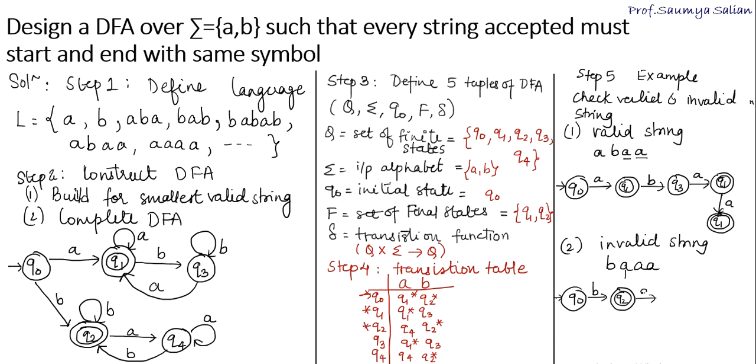Next input is A, Q2 on A. Q2 on A goes Q4. Next input A, Q4 on A goes where? Q4 on A goes to Q4. Q4 on A still remains in Q4.